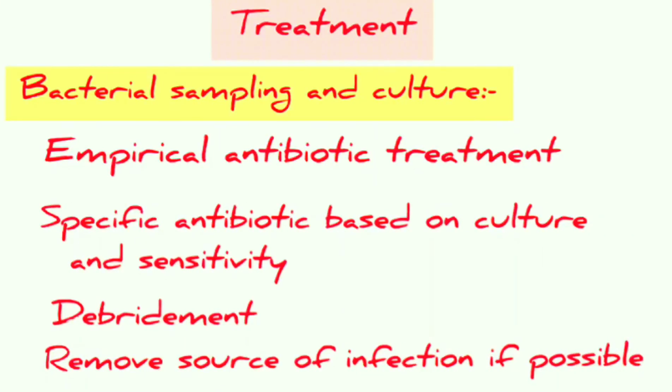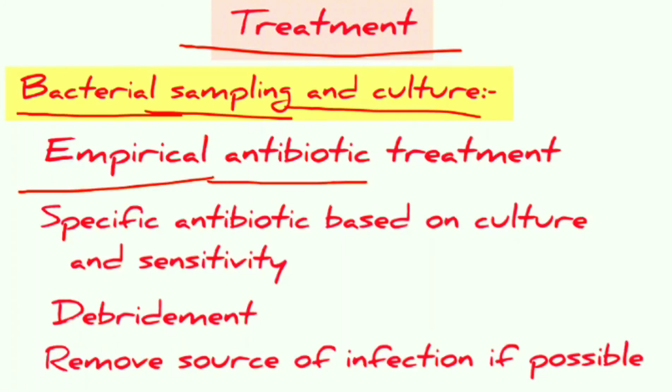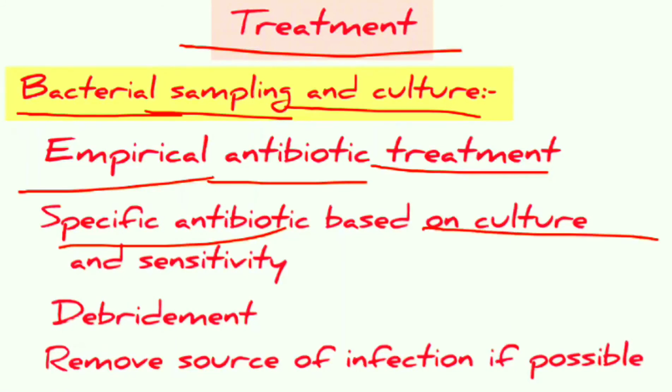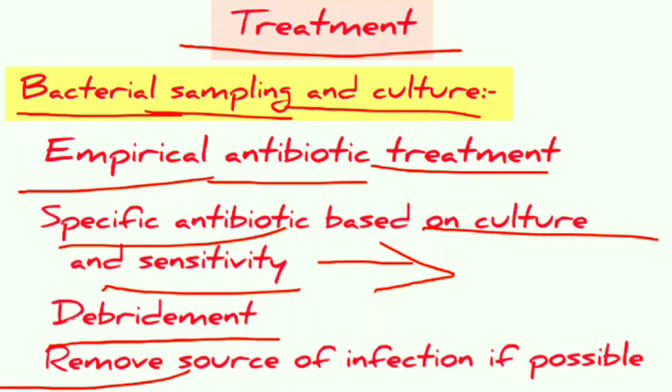Now let us see the different treatments of suppurative osteomyelitis. The basic treatment is given after studies of bacterial sampling and culture. Here empirical antibiotic treatment can be given. After the bacterial sampling, whichever bacteria are present in the lesion, a specific antibiotic based on the culture sensitivity test can also be prescribed to the patient. We can do debridement by removing the source of infection if possible. This is the basic treatment usually given in acute suppurative osteomyelitis. Here we give antibiotics so that all the bacteria get killed.